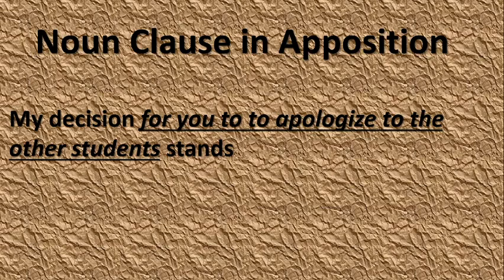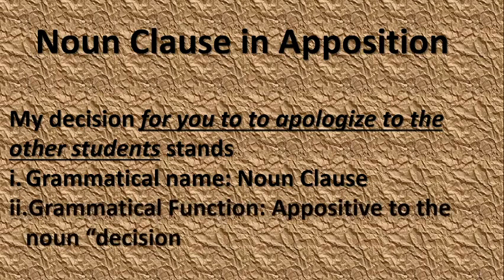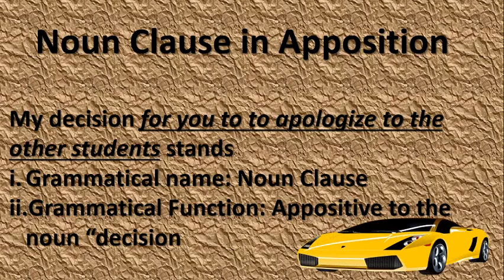It's okay. For that note, we could also use this example as a noun clause in apposition to decision. Is it clear? Excellent. So you use your quotation mark to close that decision. Okay, those are the examples we have.